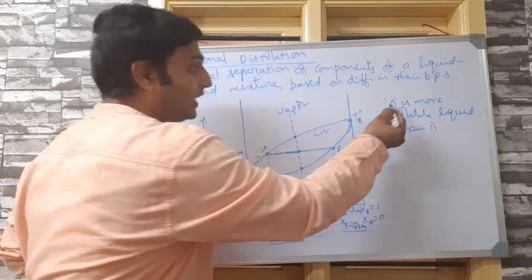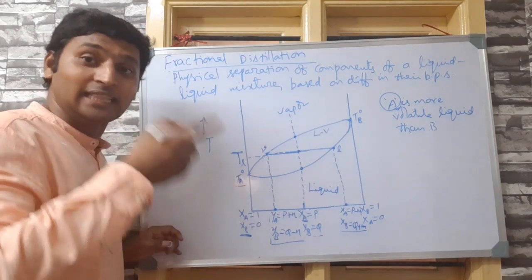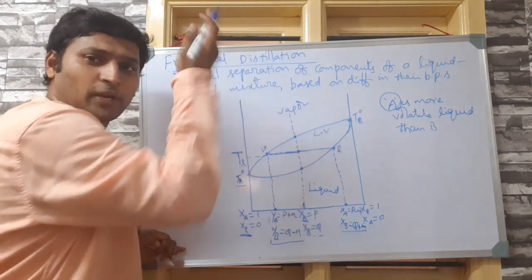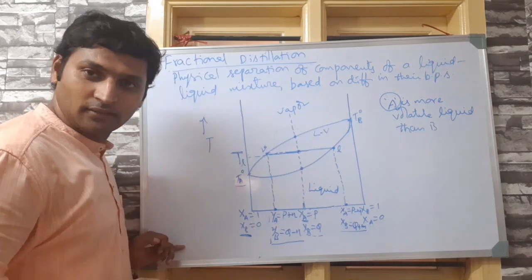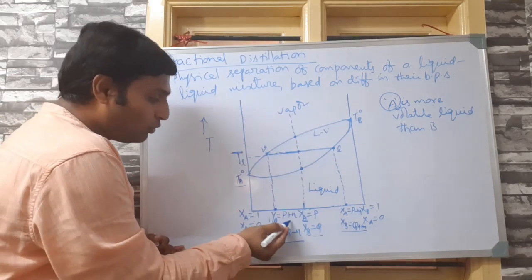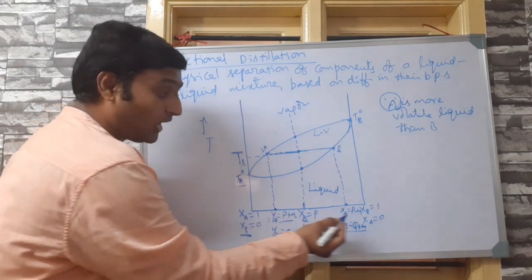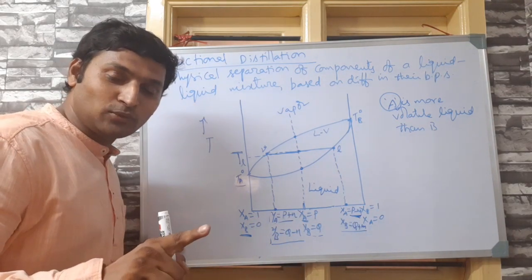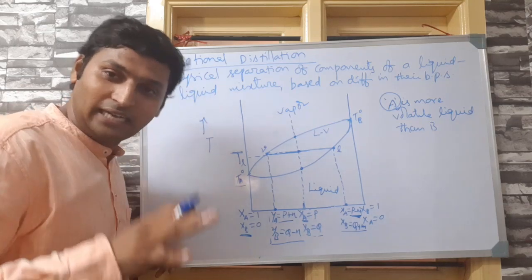Why? We know very well, we have established in the beginning, that A is more volatile. So A would have evaporated much faster compared to B. That's why vapors have more A, and that's why in the liquid phase less A is left. Because B is less volatile, relatively it would have evaporated less.